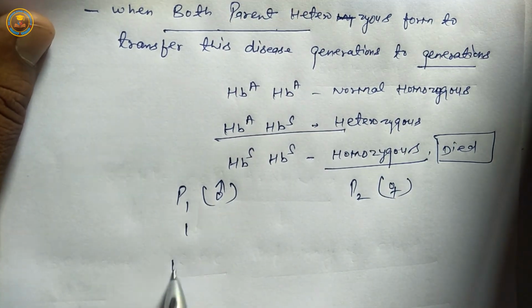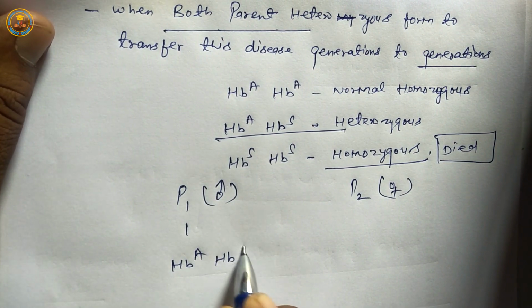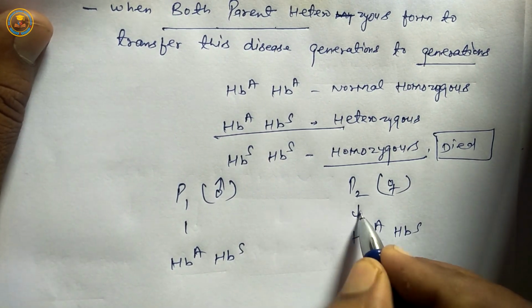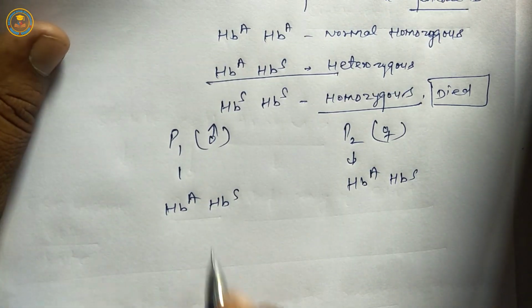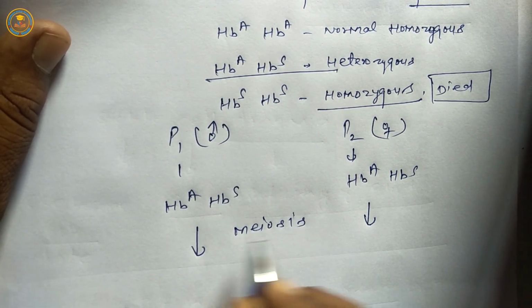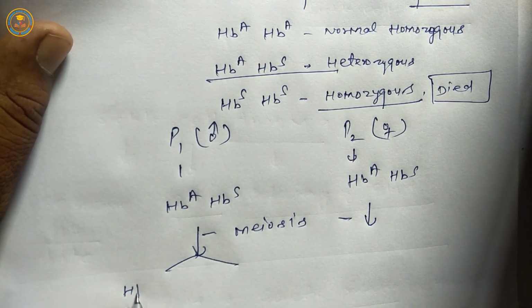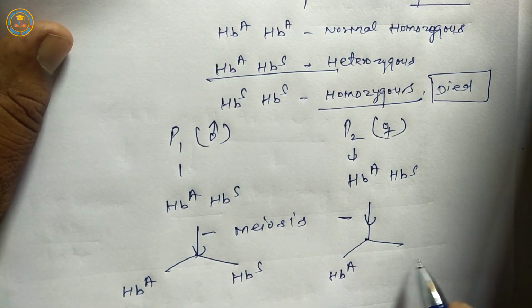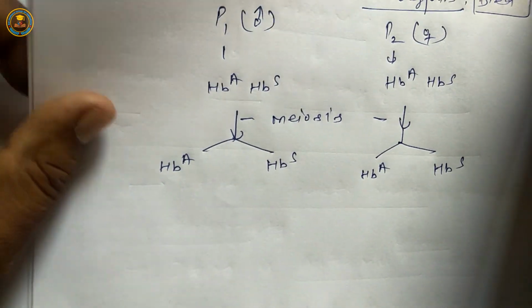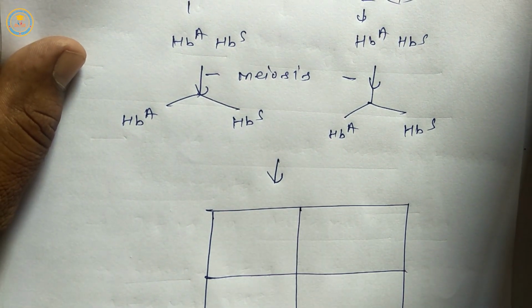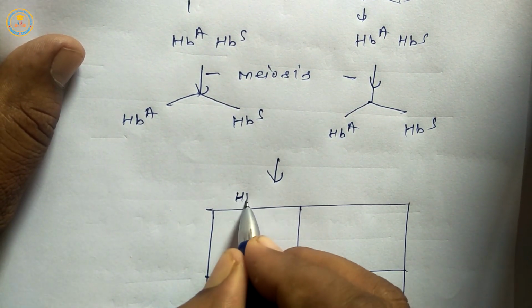They take heterozygous forms, it means HbA, HbS. S means sickle type, HbA, HbS. Next is meiosis, so formation of gametes. First is HbA, second is HbS, third is HbA, next is HbS. Next is development or formation of progeny.